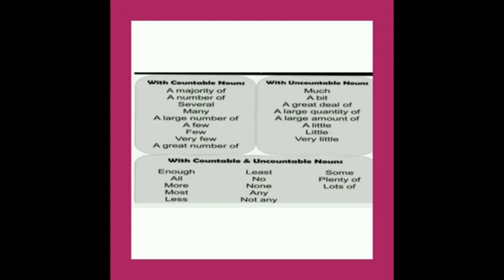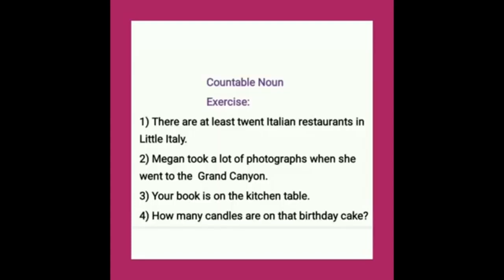Okay children, next we are going to see the exercise for countable nouns. You want to identify the countable nouns in these sentences. First, there are at least 20 Italian restaurants in Little Italy. Second, Megan took a lot of photographs when she went to the Grand Canyon. Third, your book is on the kitchen table.